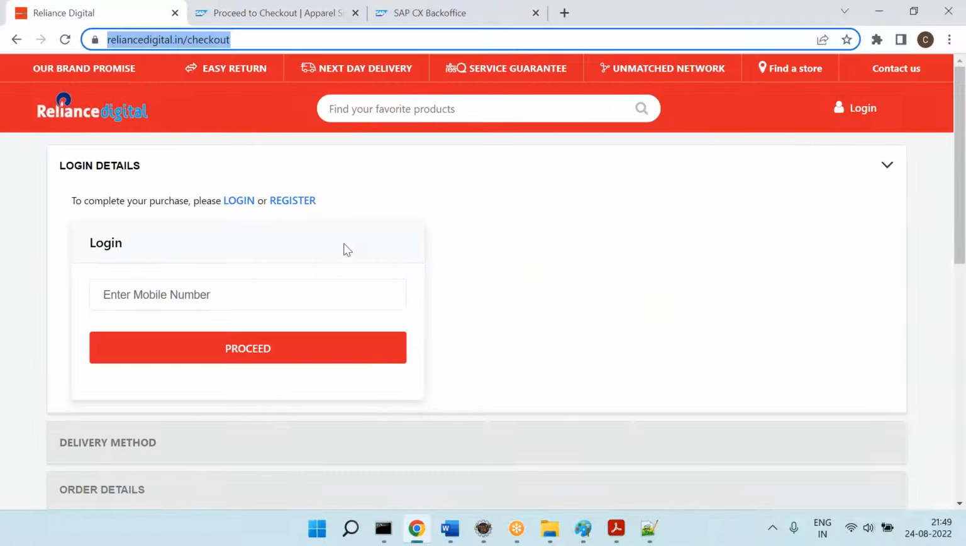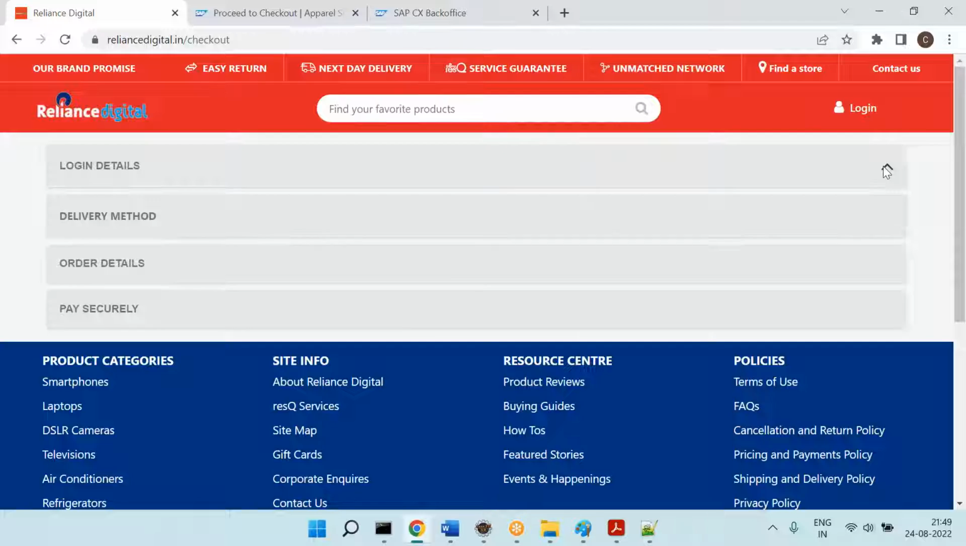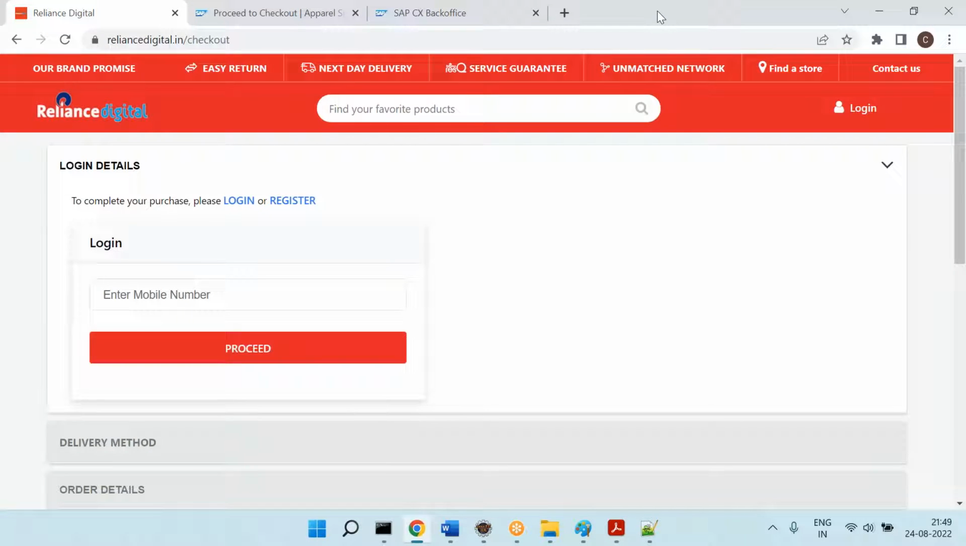Now in Reliance Digital, you can see similar things. I think Reliance Digital is asking you to log in. There is no guest option, they disabled it. That's why you can see so much empty space on the right side. It depends upon the client whether they want to allow the guest order or not. If they want to allow the guest order, yes, that is given.